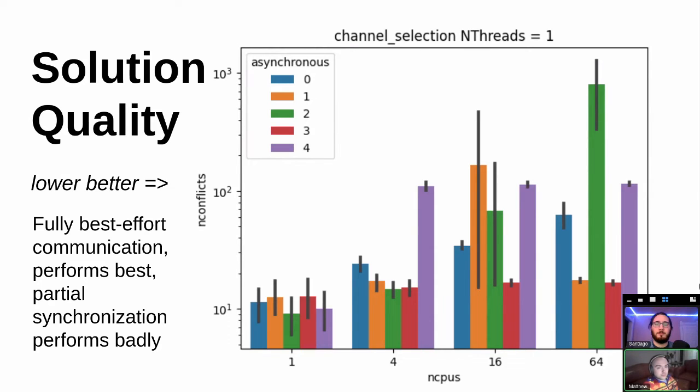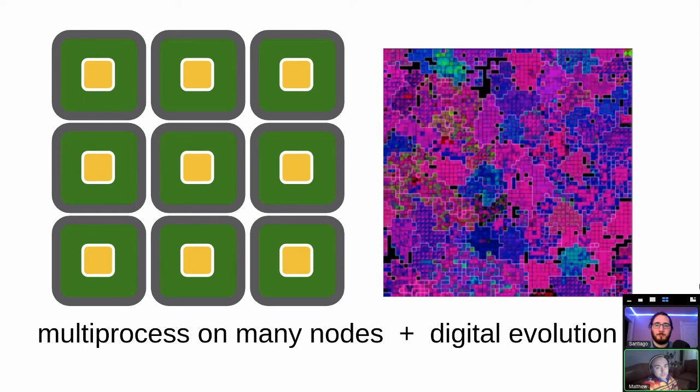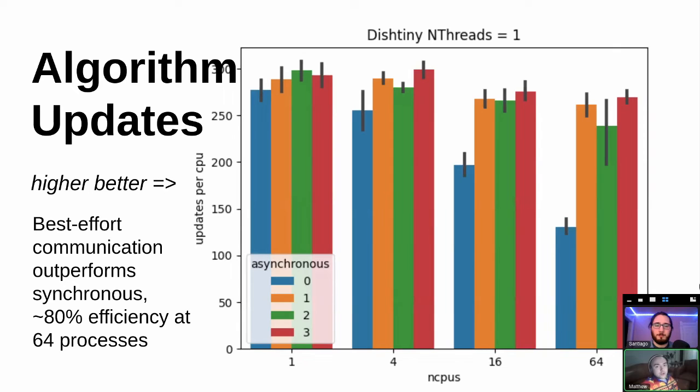So now we're going to move on to talk about the digital evolution benchmarks, again in the multiprocessing context. So we've got updates per CPU on the y-axis and node count on the x-axis. And at scale, at 64 processes, we're getting about 80% efficiency of our fully asynchronous run mode compared to what we're seeing at 1 CPU.